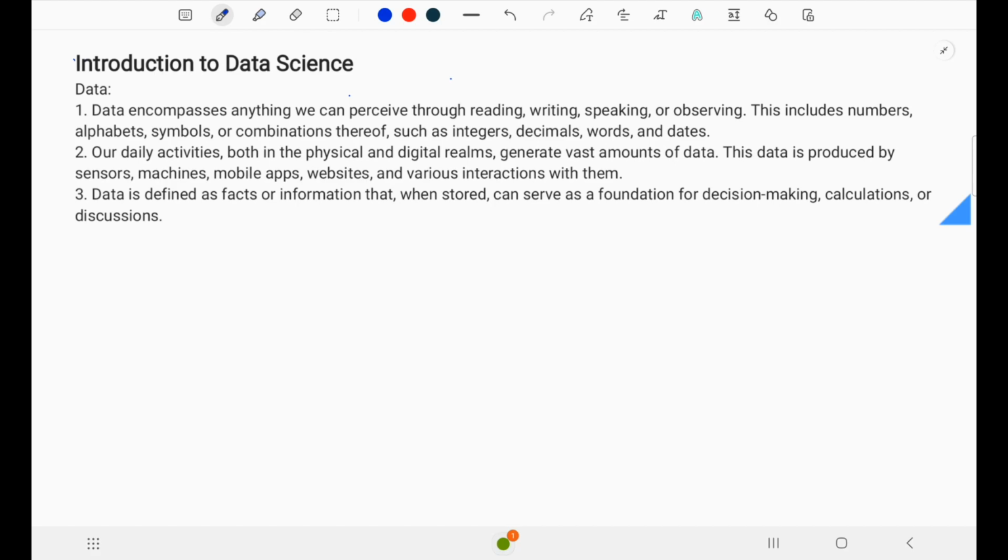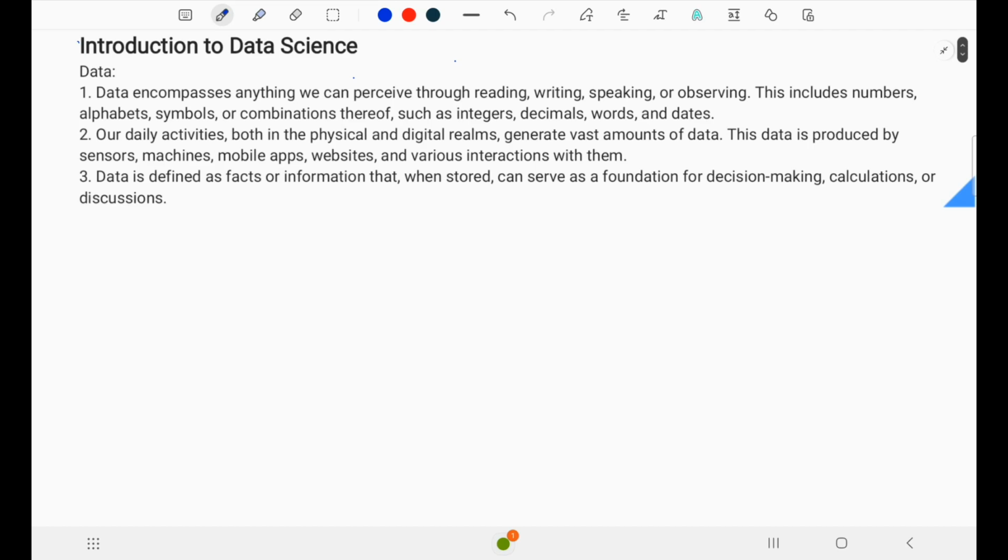What is data science? What is machine learning? What is deep learning? What is artificial intelligence? All those things, right? So today let's go with the fundamentals of data science. First topic here is what is data.